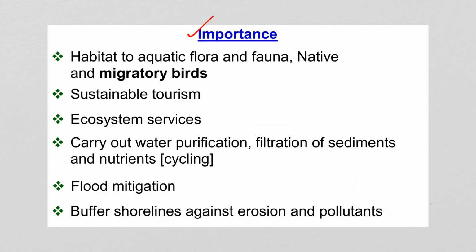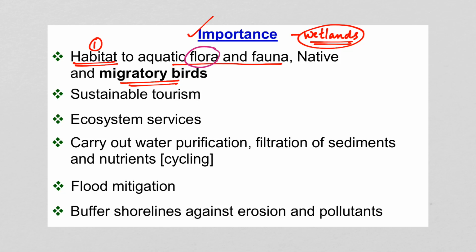Now let's come to the importance of wetlands. Why are wetlands important both in terms of biodiversity and in ecological terms? First reason, it's a habitat to aquatic flora and fauna, native and migratory species. So it's definitely a habitat for flora and fauna because the biodiversity in the wetlands is very high. So when the biodiversity is high, it means that there is a large population of different species.